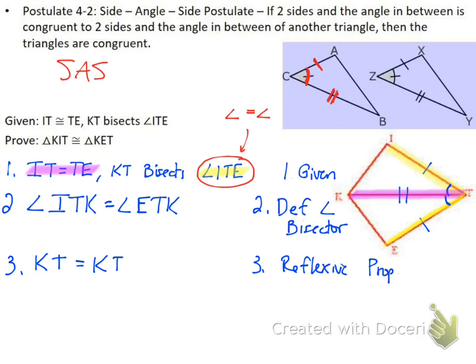So once I've got that, I've got two sides and an angle, and I'll notice the angle right here is in between the two sides. So again, I could see it's side angle side because the angle's in between the two sides. The angle is where the two sides intersect. And so with my last step, I can say that my triangles are equal. So triangle KIT is equal to triangle KET by, again, two sides and an angle in between, so SAS, side angle side.